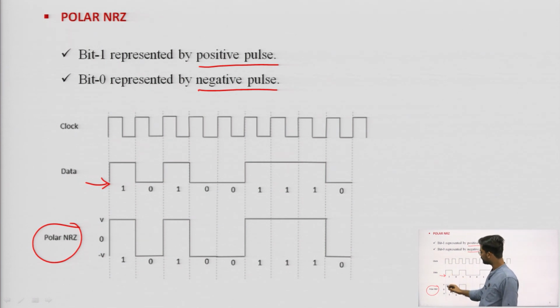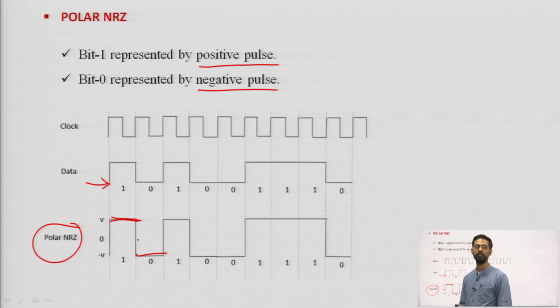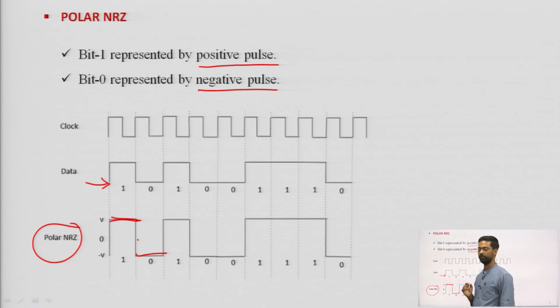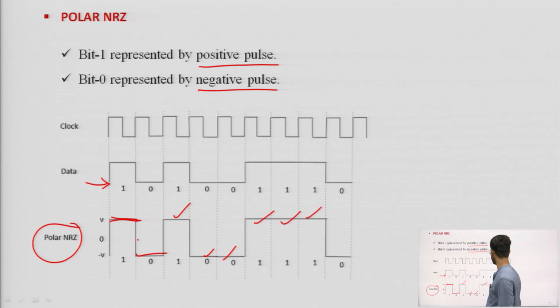Bit 1 means plus V, bit 0 means not 0 here, it is minus V. In unipolar format, if bit 0 was coming, the level was 0, but in polar form, bit 0 means you have level minus V. Similarly 1 plus V, 0 minus V, 111 plus V plus V plus V and 0 minus V.